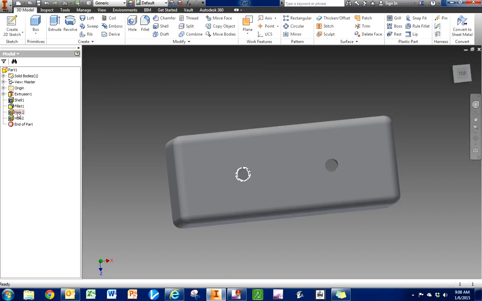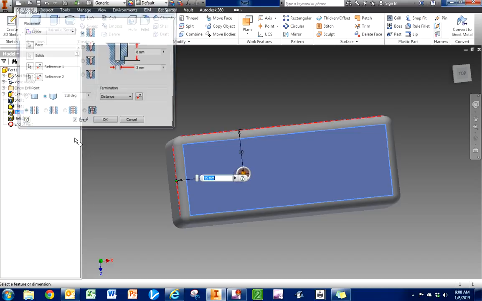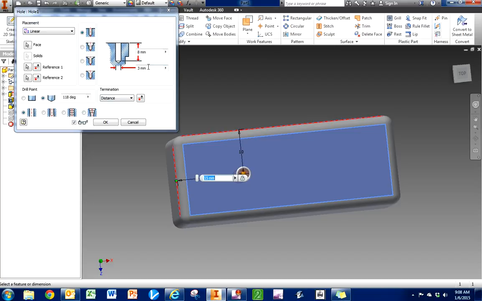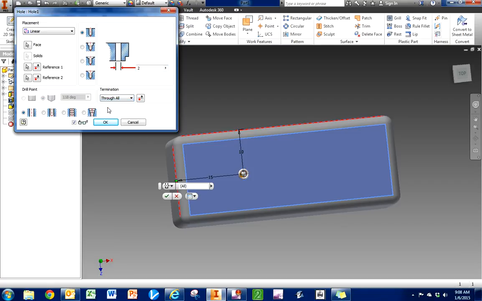Now, we didn't verify whether we made those the right diameter. So I'm going to go back into them and edit feature. And notice that the diameter I have here is a 3. Is that what I want? No, I want a 2 diameter. And I want to not terminate at a specific distance. I just want to go through all. So it's not going to specify a distance that the hole goes into my solid. It's just going to go through all.